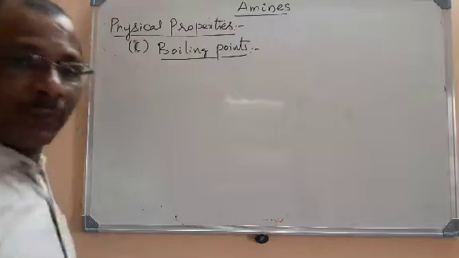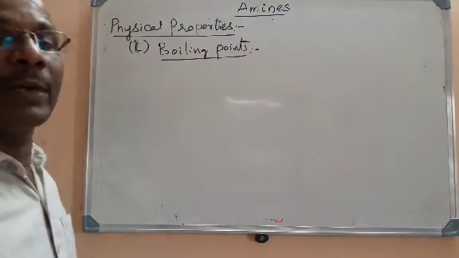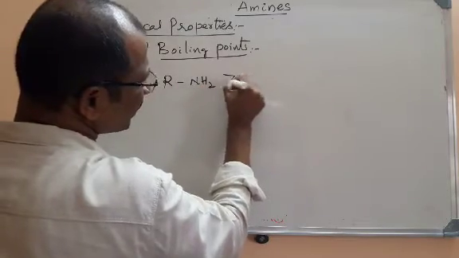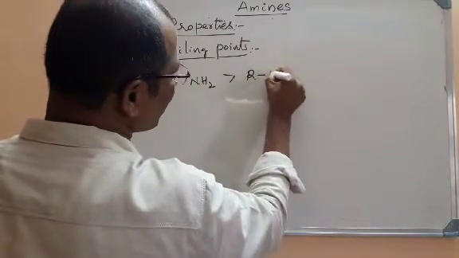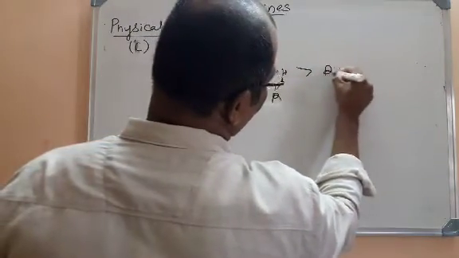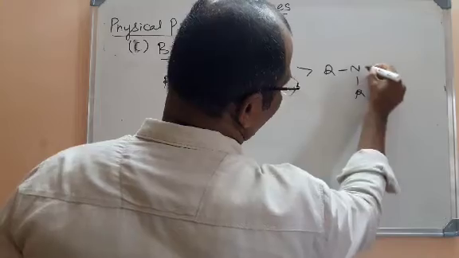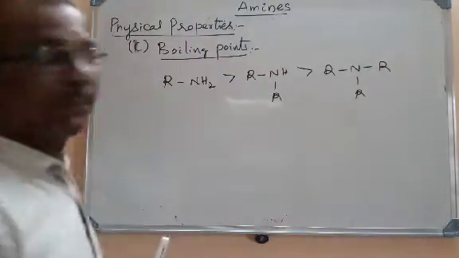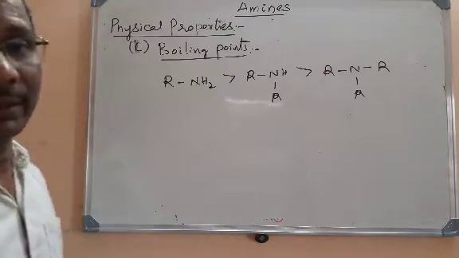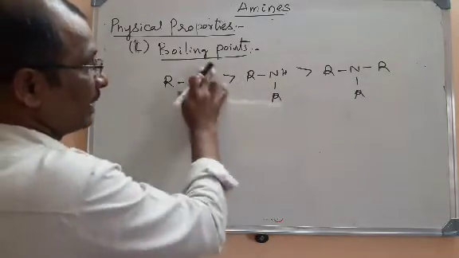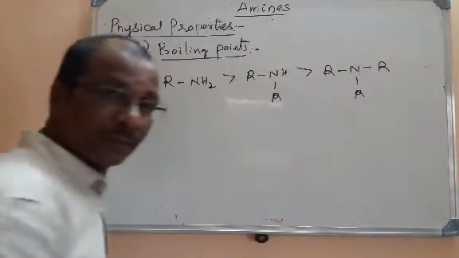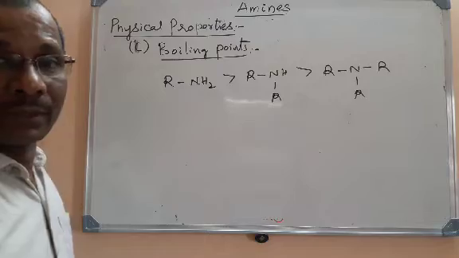If you take boiling points, the boiling point of a primary amine is more than the boiling point of a secondary amine, which is more than the boiling point of a tertiary amine. You are all familiar with the primary, secondary and tertiary amine. This is first degree amine, primary amine. It's a secondary amine. Here NH2 is the functional group, and here NH is the functional group, and here N is the functional group.